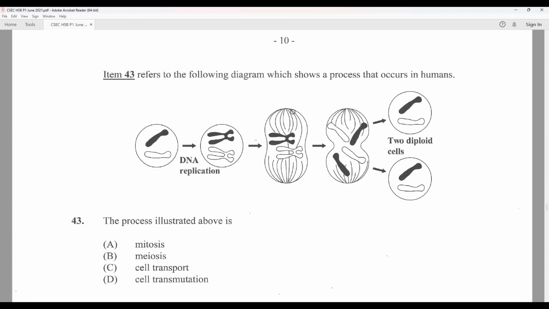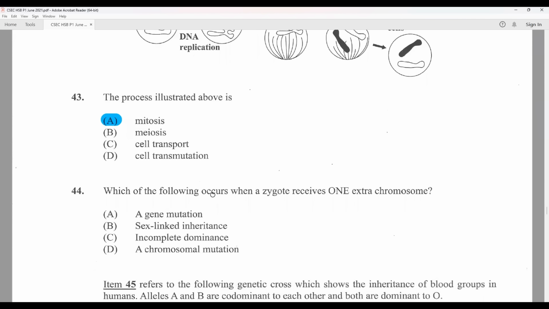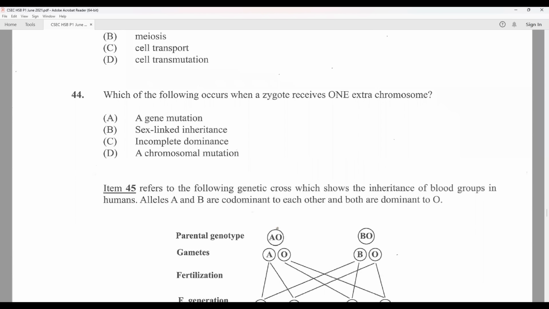We have a diagram that shows a process that occurs in humans. We have DNA replication occurring from the cell that ends with 2 diploid cells. The process illustrated above is mitosis. Those 2 identical daughter cells, just looking exactly like the first, indicates mitosis. Question 44. Which of the following occurs when a zygote receives 1 extra chromosome that is a chromosomal mutation?